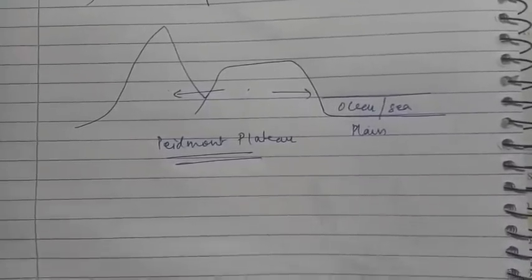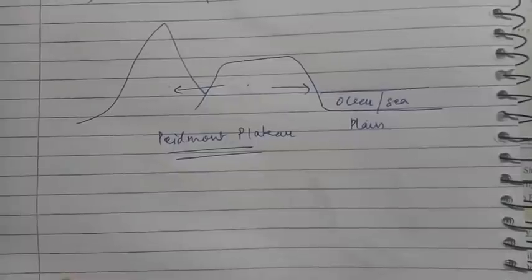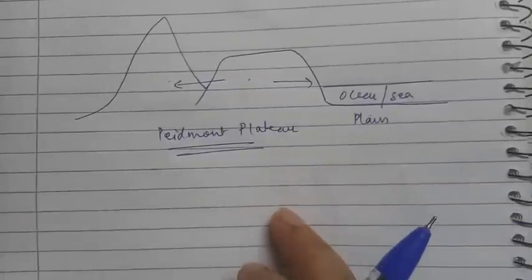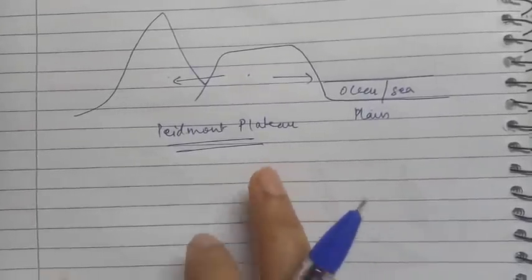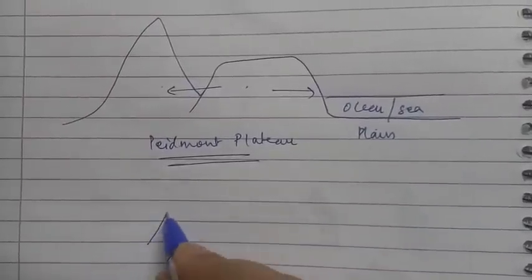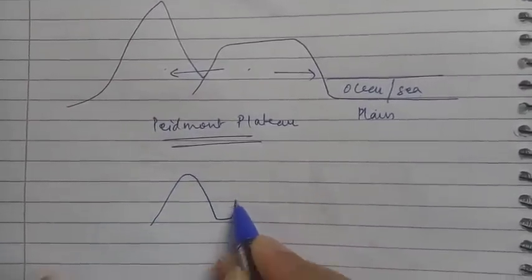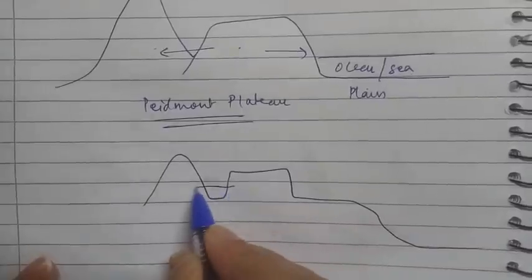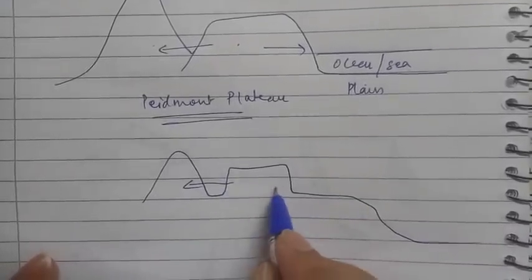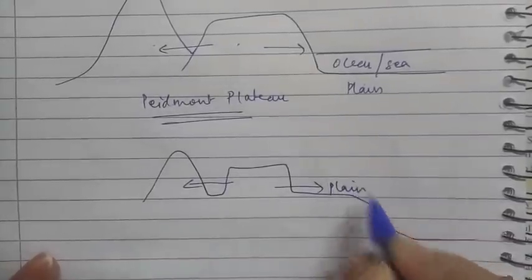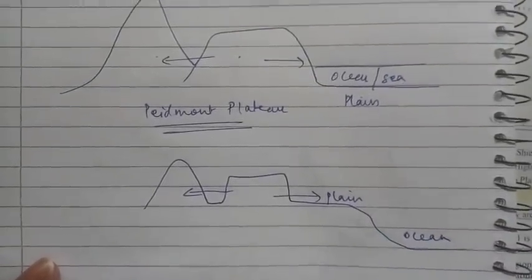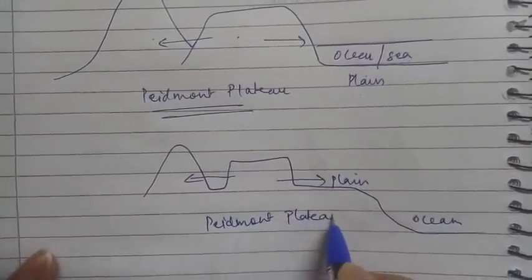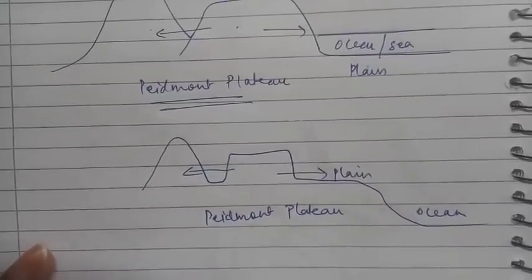Okay, the explanation is very simple, the demonstration is also very simple. It will be very easy for you to understand if you go through these plateaus, these theories, according to the given diagram. This is a mountain coming over here, a small portion, a plateau and a plain area. One side is surrounded by mountain, another side by a plain, or here by an ocean. What will it become? A Piedmont plateau. That is the explanation regarding your Piedmont plateau.